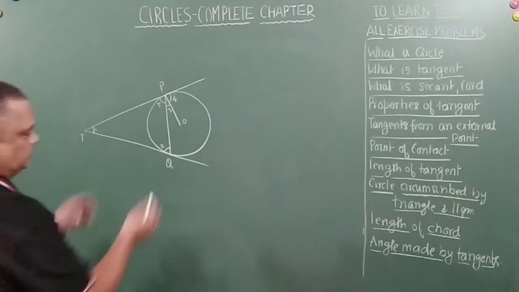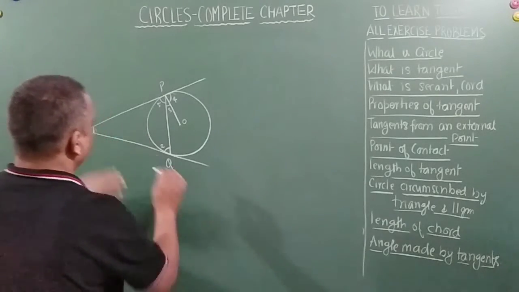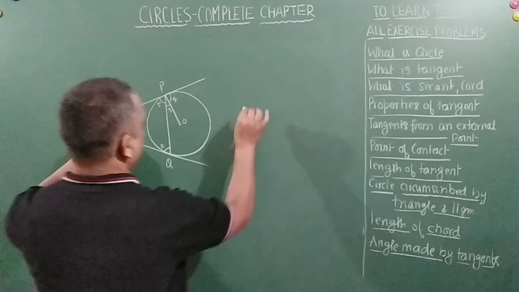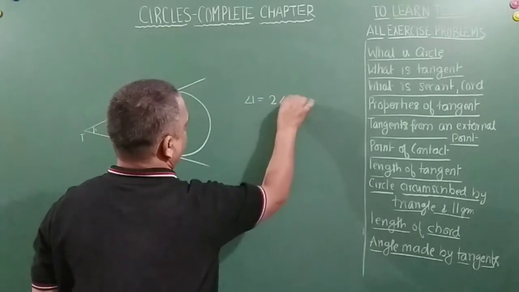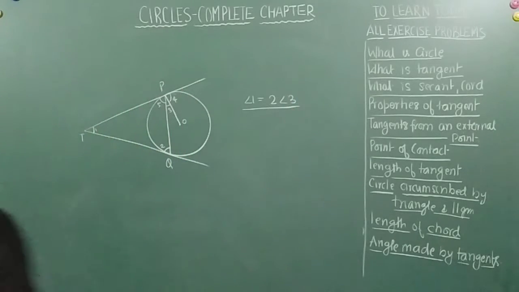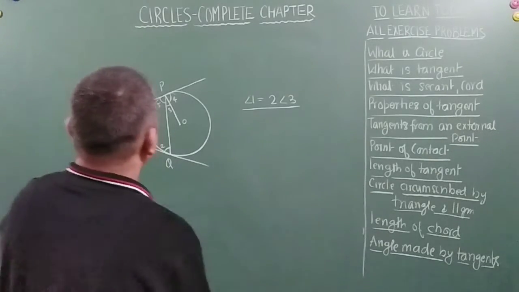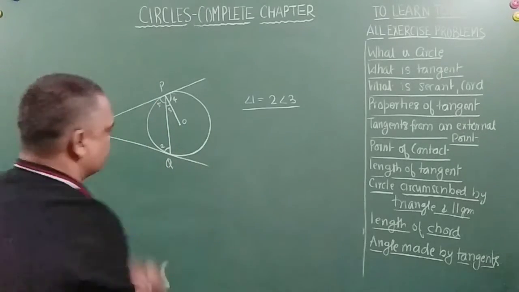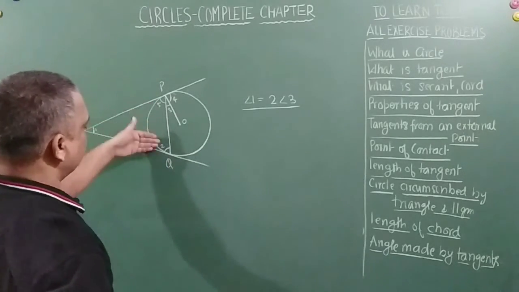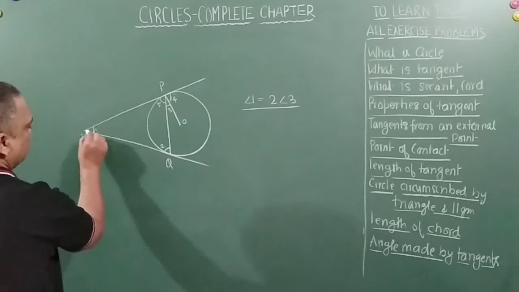So now they are asking that angle 1 is equal to 2 times angle 3. This is what is to be proved, correct? So PTQ is equal to 2 times OPQ. Now to prove this, basically we know that TP is equal to TQ, just now we understood. So that means angle 5 is equal to angle 2.